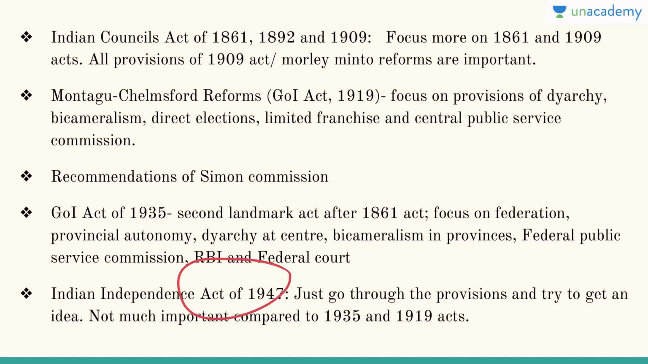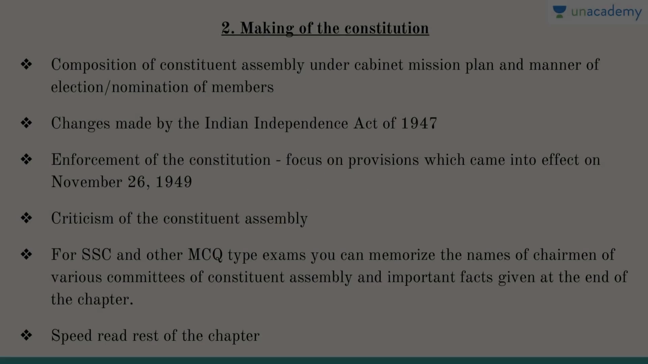Then you have India Independence Act of 1947. So just go through the provisions of the India Independence Act of 1947 and try to get an idea about what it is. It is not much important compared to the 1935 and 1919 acts. 1935 is important because the majority of the constitution is derived from the Government of India Act of 1935.